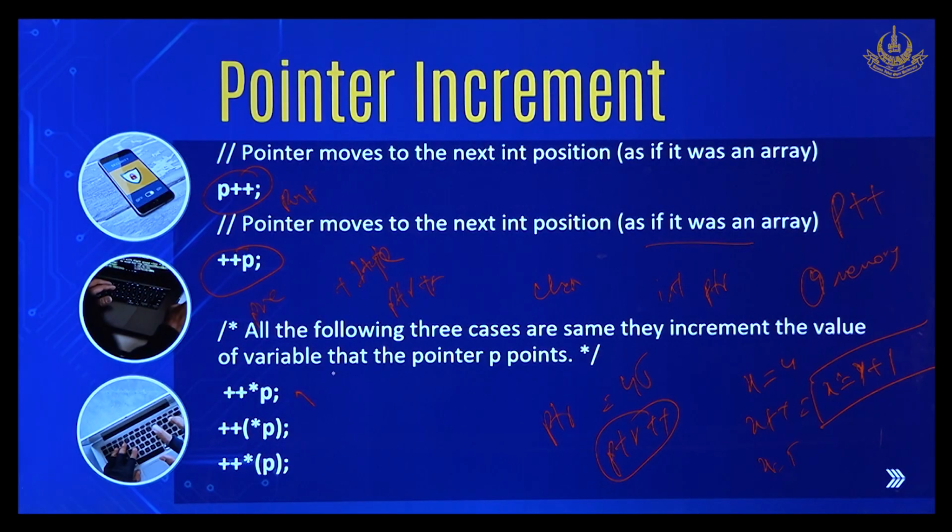There is another thing which you have to understand regarding pointers: all the 3 following cases are the same. They increment the value of the variable that the pointer p points to. However, if you are just using the pointer name, then memory addresses will move. However, if you are using not only the name of the pointer but also the star sign as well, then the value in the pointer will change.